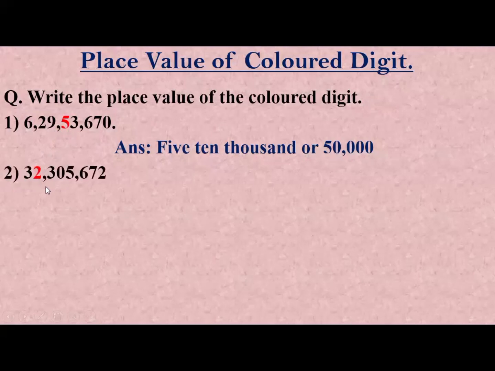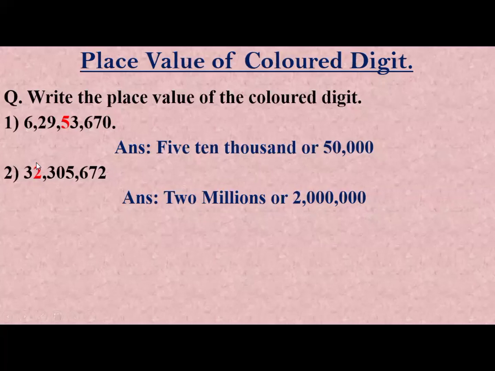Next is, what is the place value of 2 in this number? Here a comma is put after three digits. So it means it is international system. First group is unit group, second group is thousand group, and third group is million group. And 2 is written in million group.